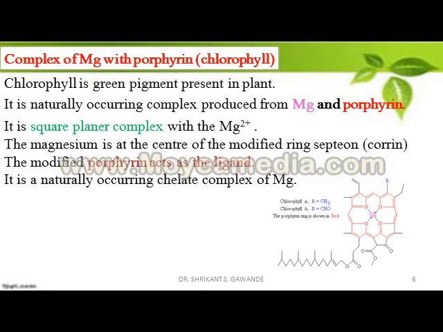Overall, chlorophyll is a green pigment present in plants. It is a naturally occurring complex produced from Mg and porphyrin. It is a square planar complex with Mg2+. The magnesium is at the center of the modified ring system, that is, porphyrin. The modified porphyrin acts as the ligand. It is a naturally occurring chelate complex of Mg.